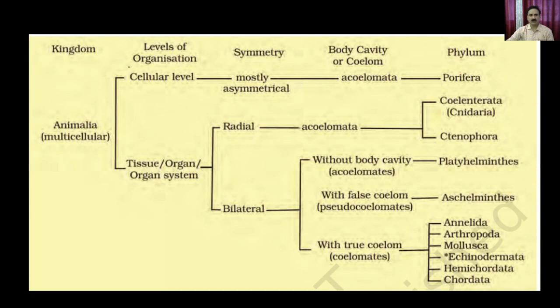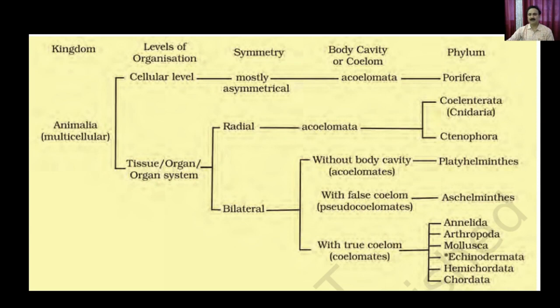These criteria could be the level of organization, symmetry, body cavity or coelom, and in that context, we discussed the different types of phyla. For example, we discussed Porifera, which is acoelomate, mostly asymmetrical, and has a basic cellular level of organization. Then we moved on to a higher level of organization: the tissue level, and the organ and organ system levels.